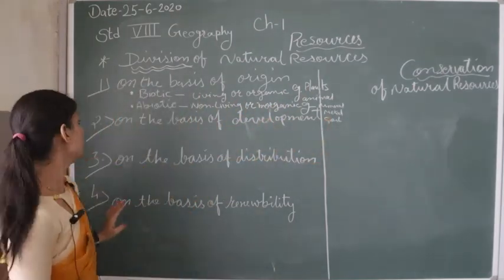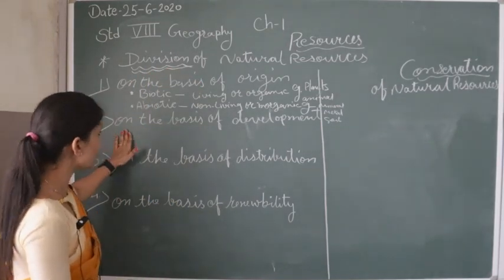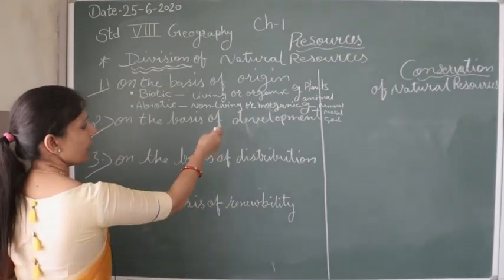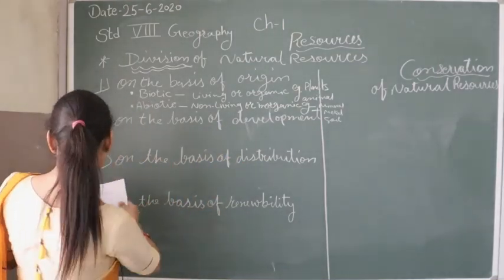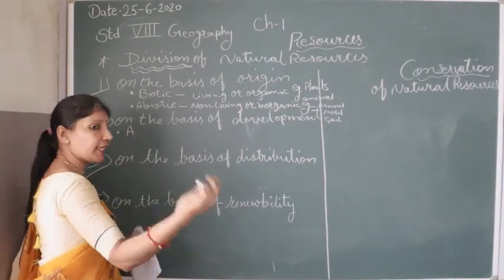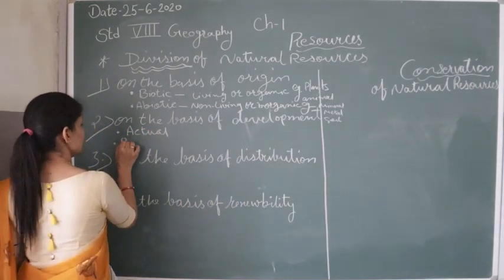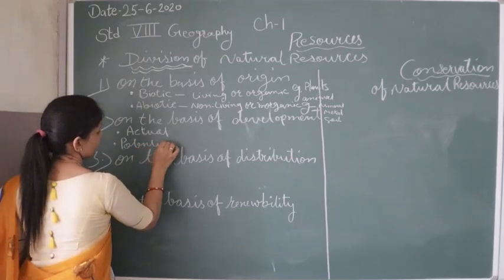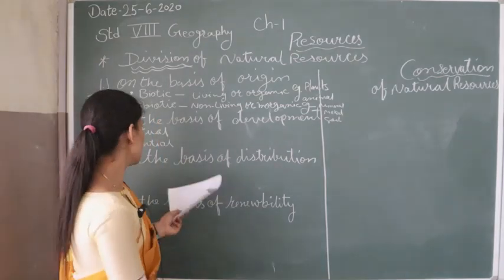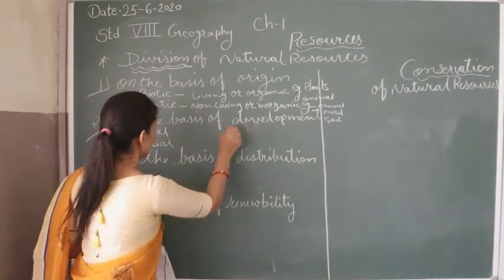Examples are written here. The next category under this division of the natural resources is on the basis of development, how they develop. Under development, there are again two categories: actual and potential resources.